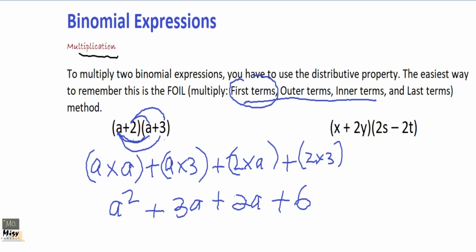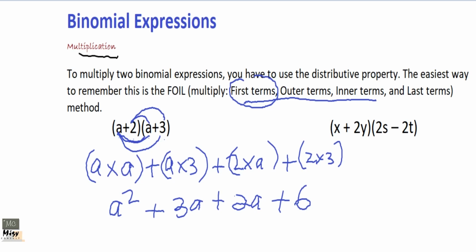Then go to outer terms. The outer terms are the extreme left term in the first expression and the extreme right term in the second. Then you multiply them and put your answer down. Then you take the inner terms following the FOIL. Inner terms stands for the terms that are inside, the middle terms. Then finally the last terms, the last terms in each expression. Okay, so that gives us this answer.